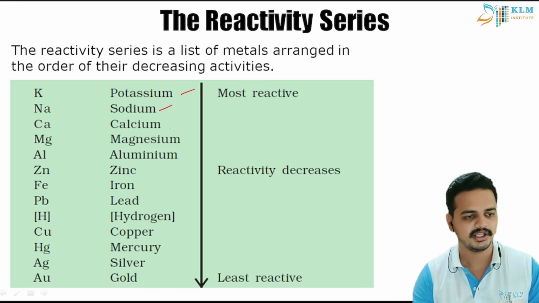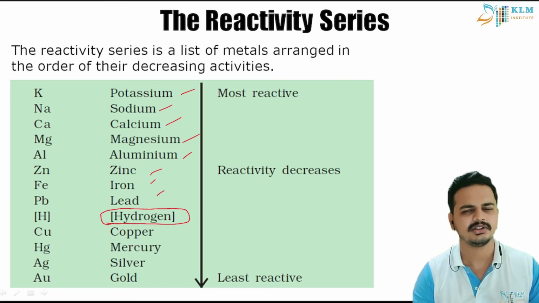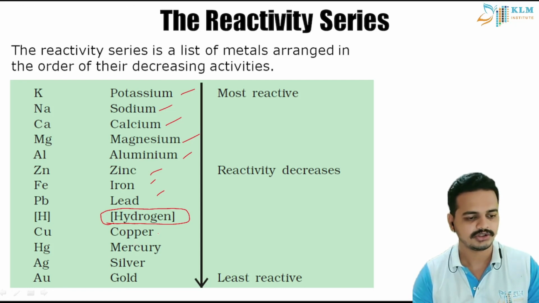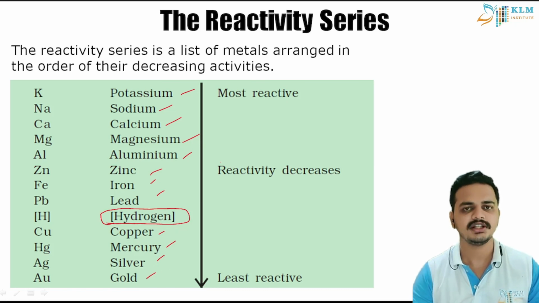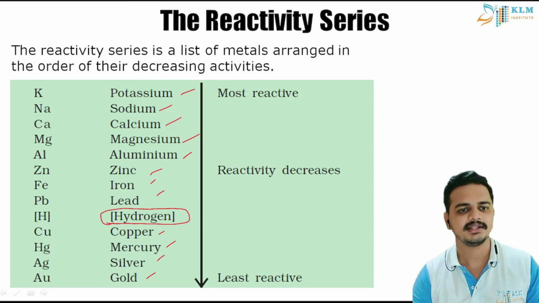Next comes sodium, then calcium, magnesium, aluminum, zinc, iron, lead. Also, you can see hydrogen here. It is pretty non-reactive because it comes in the lower part of the reactivity series. Also, copper, mercury, silver, and gold. These are mostly non-reactive. You need stronger chemicals to make them react.